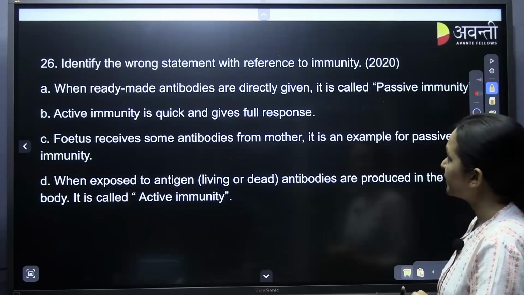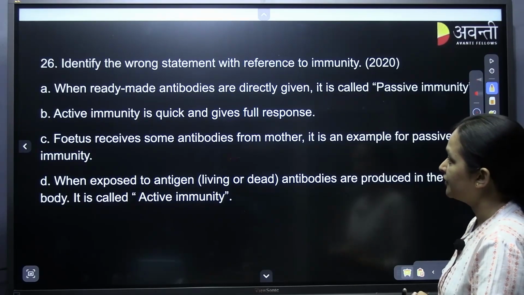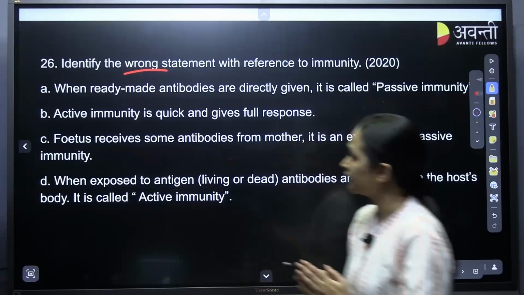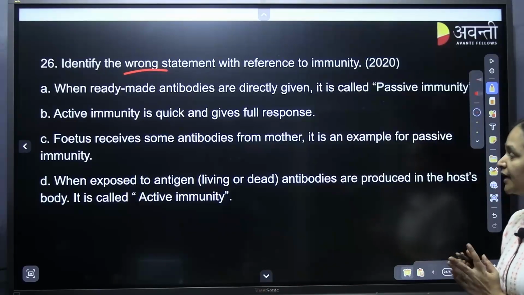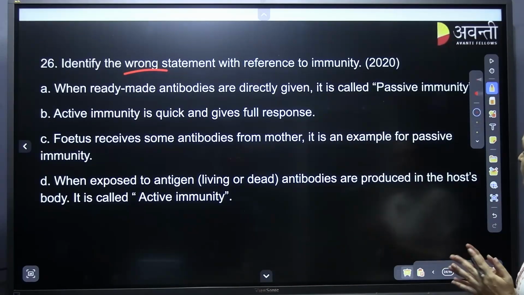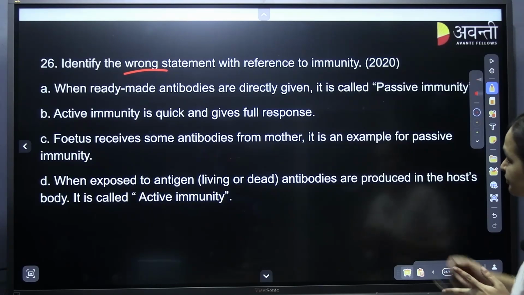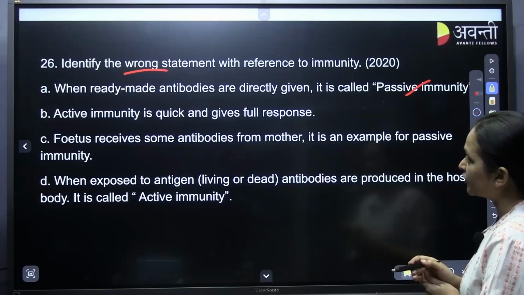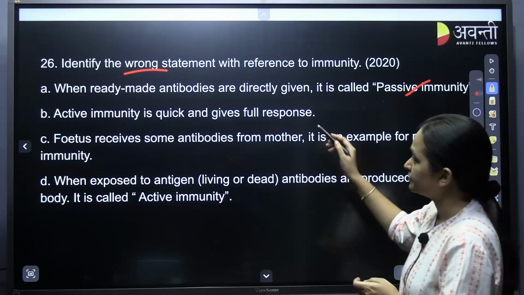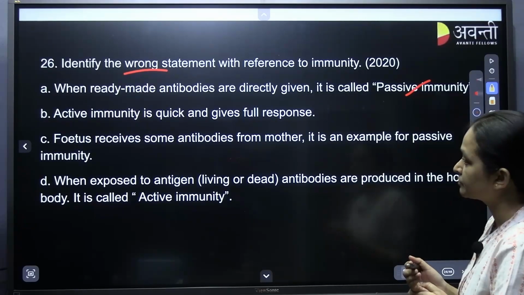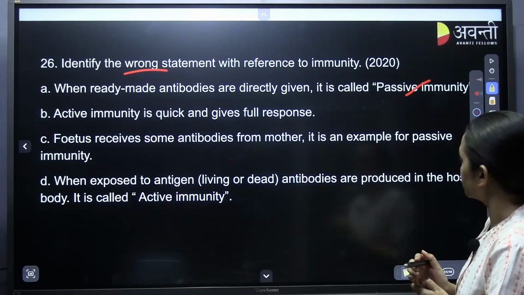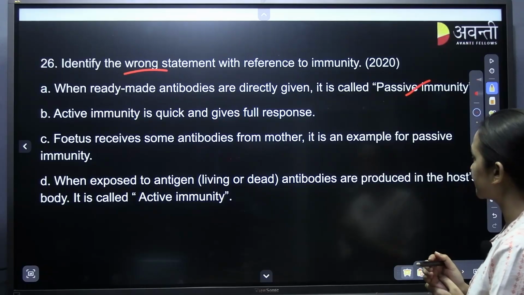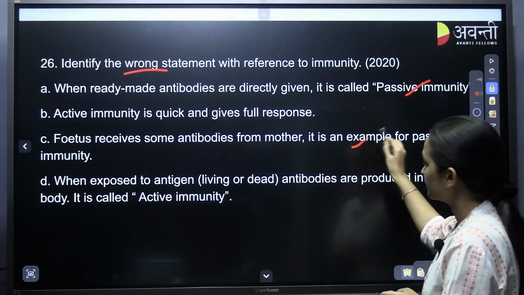Identify the wrong statement with reference to immunity. You need to find the wrong statement. Whenever you find incorrect, wrong, just underline it. When ready-made antibodies are directly given, it is called passive immunity. Active immunity is quick and gives full response. Is it correct? Fetus receiving some antibodies from the mother is an example of passive immunity.